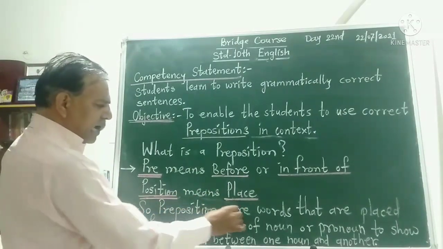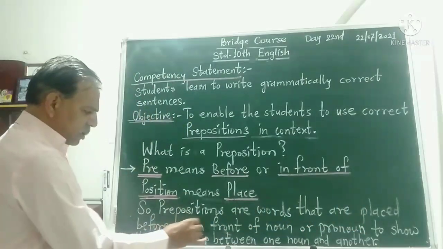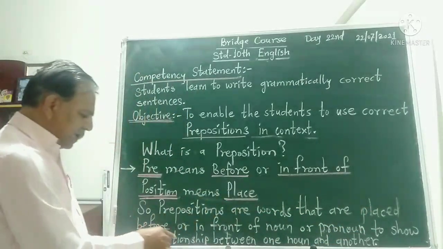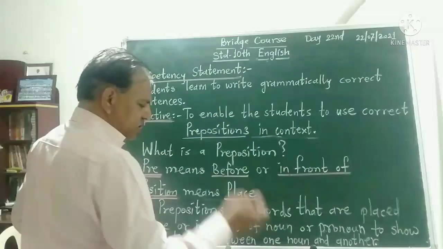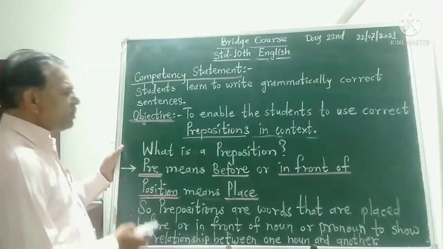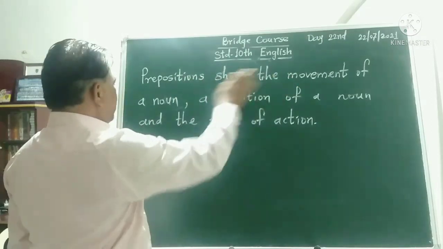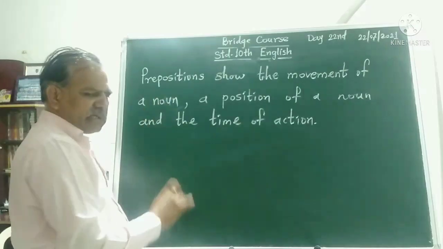So prepositions are words that are placed before or in front of a noun or pronoun to show the relationship between one noun and another. So, this is the definition of preposition. Prepositions show the movement of a noun, position of a noun, and the time of action.